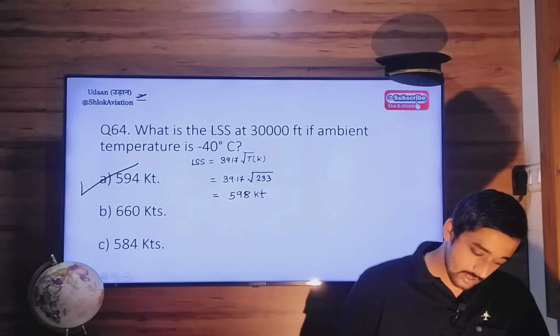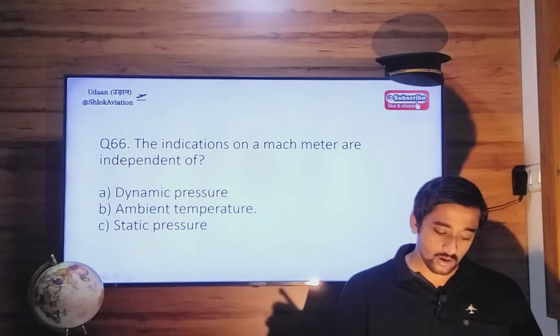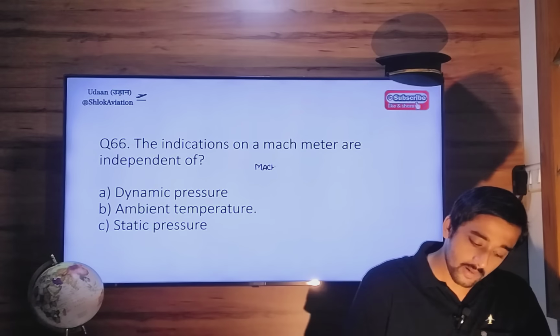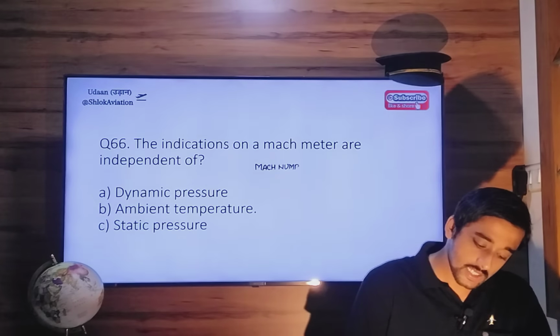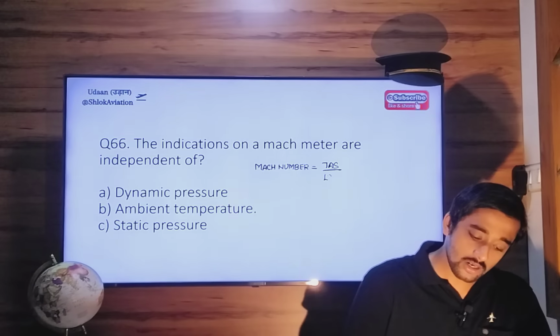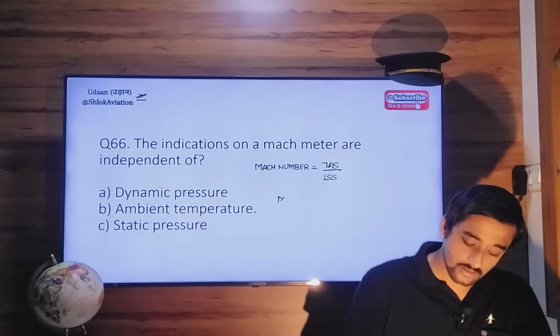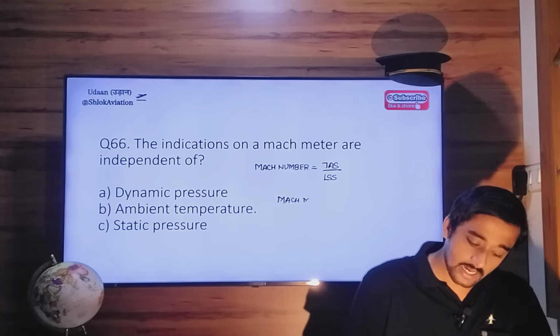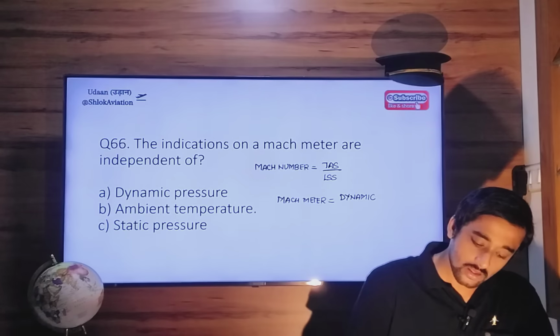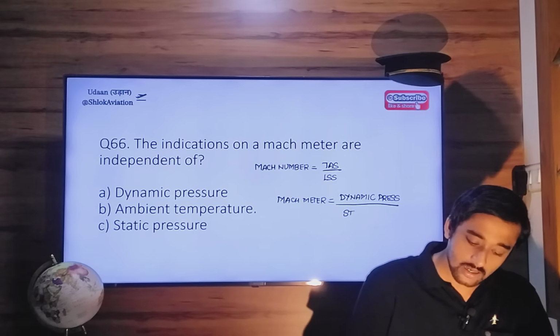Okay, next. The indications on a Mach meter are independent of what? Mach number depends upon the local speed of sound. This Mach meter indication is nothing but a ratio of dynamic pressure and static pressure.